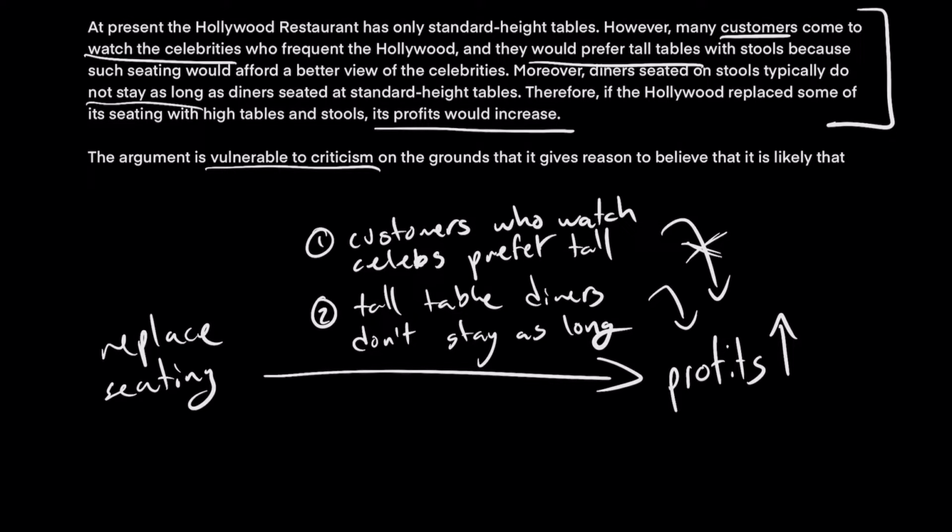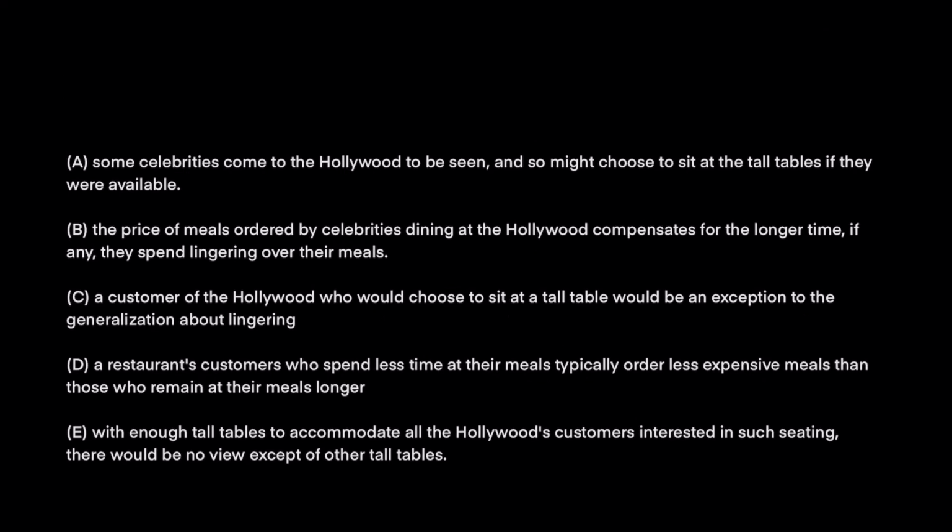And the next thing that could happen is this relationship could be false, right? So our hypothesis before that you're able to get more customers through the doors, that might not be true. If this previous argument gives some reason to believe that one of these relationships doesn't exist, then that is some reasoning on which this argument could be criticized. So let's look at the answers. The first one, some celebrities come to Hollywood to be seen, and so might choose to sit at the tall tables if they were available.